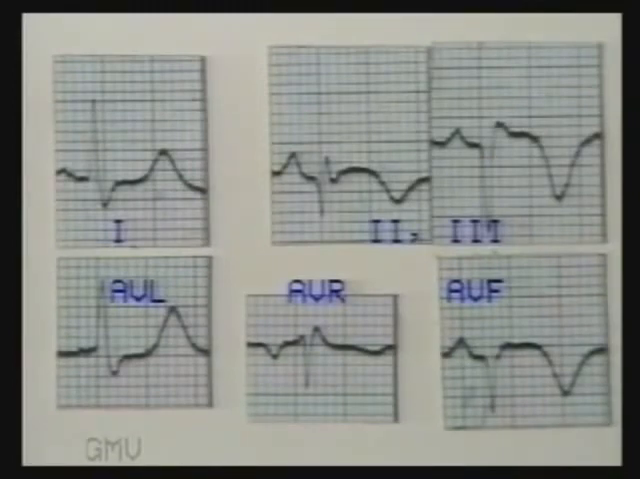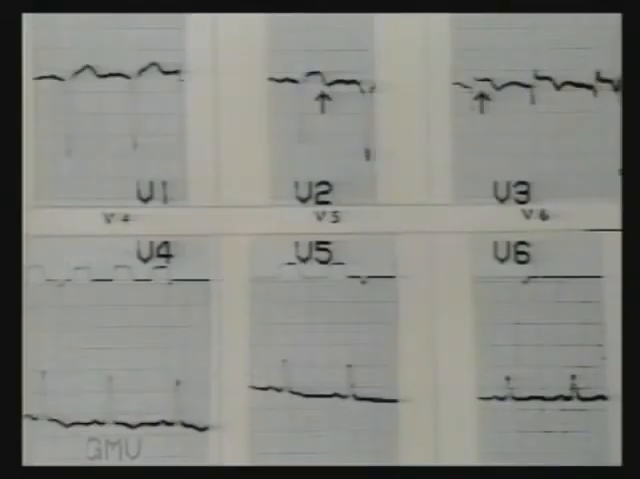Note the reciprocal tall T waves in 1 and AVL. This T wave inversion persists for 2 to 3 months. In this ECG, the chest leads show ST elevation in V2 and V3 only. This indicates a small anteroseptal infarct. It is about 2 to 3 days old as T wave has started inverting.